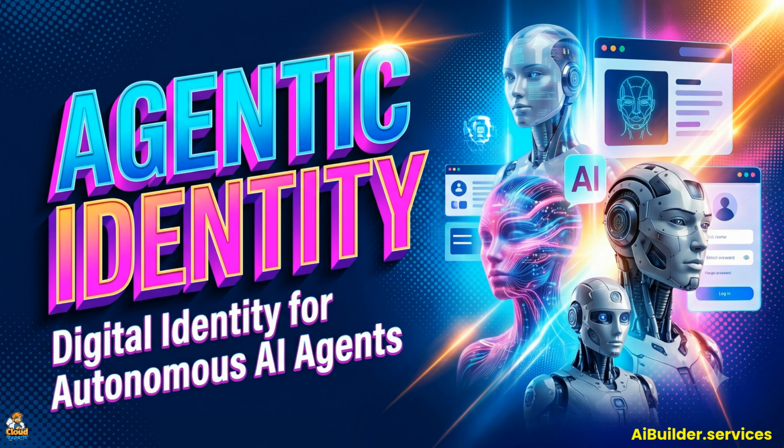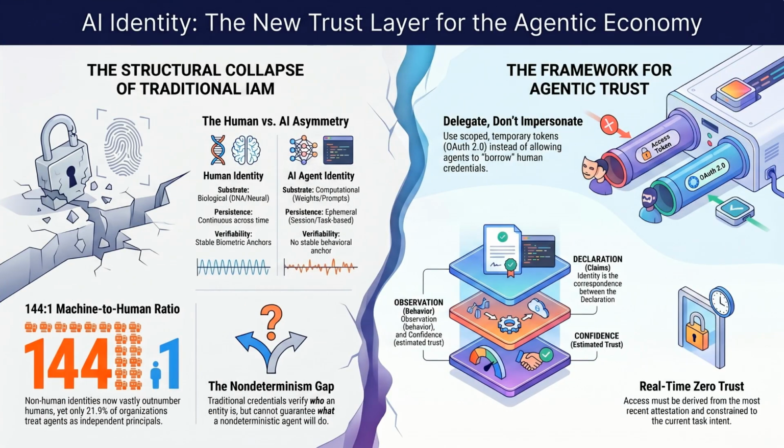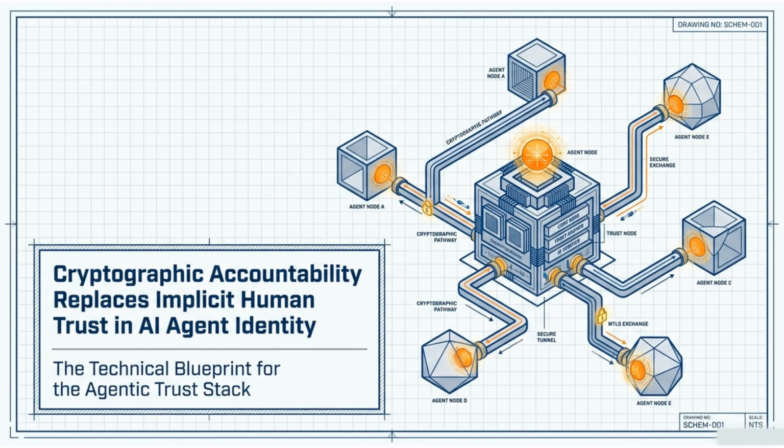As AI agents become more autonomous, they require their own digital identities to function securely in the digital economy. Traditional identity management is failing to keep pace with the explosion of non-human entities. We must transition from human-centric models to a framework for agentic trust that emphasizes delegation over impersonation. This technical blueprint illustrates how cryptographic accountability replaces implicit trust, forming the core of an agentic trust stack.